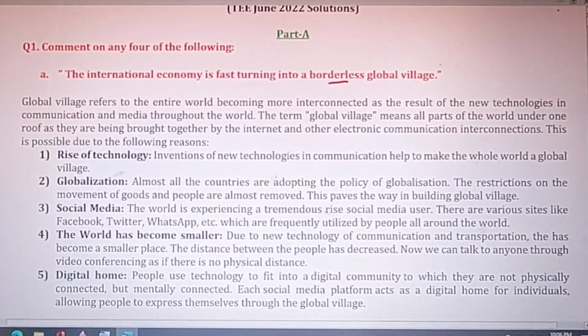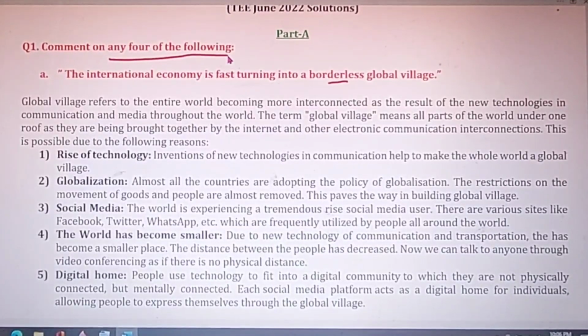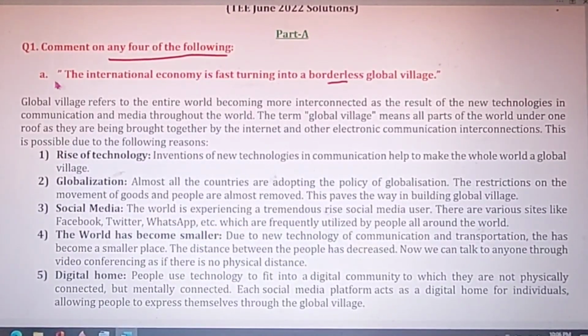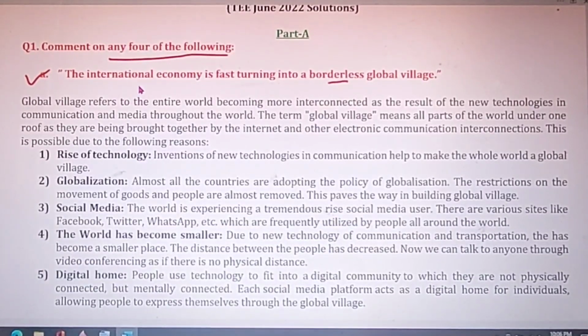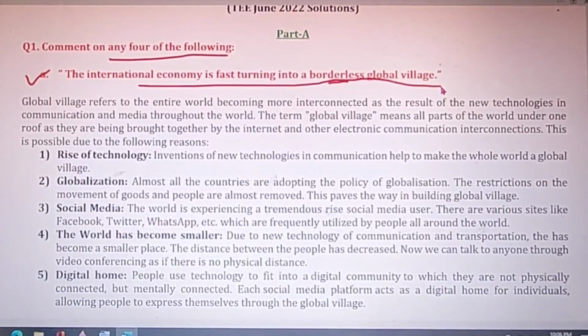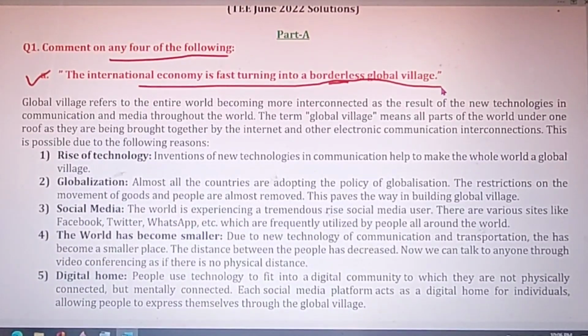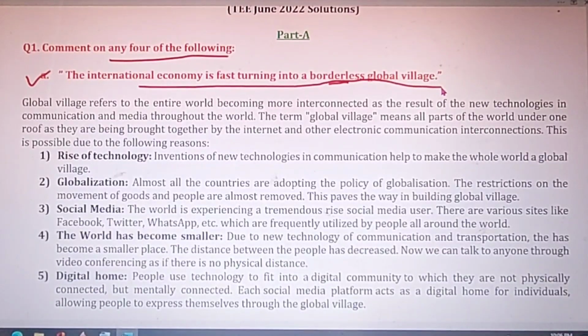In part A, we have the first question: comment on any four of the following. The first is, the international economy is fast turning into a borderless global village. Before we start the solution, let me tell all the MCOM students that you will not get direct questions, you will get all indirect questions. So it is very important to understand the question so that you can devise the proper solution.